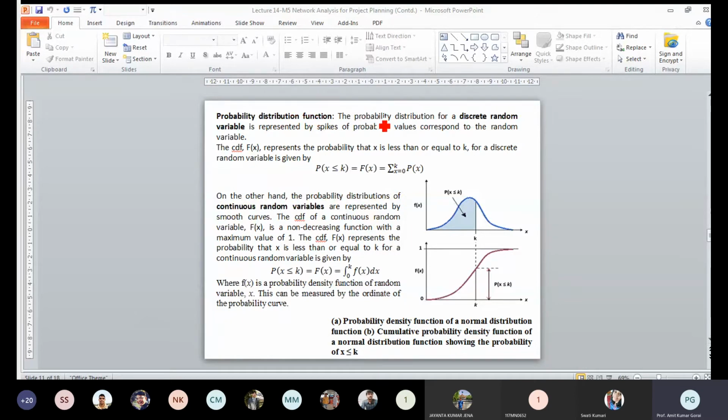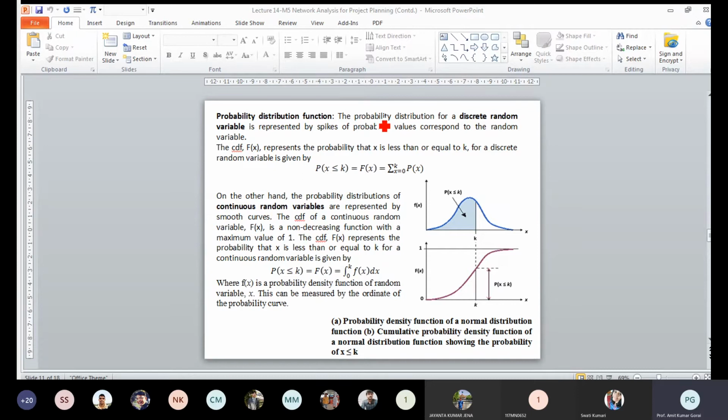Simply suppose you throw a dice, there are 6 values. The probability for getting a particular value we can calculate. What is the distribution function for getting a number? It is a discrete number, that means a discrete function. Either we can get 1, 2, 3, 4, with no in-between value. So this is not a continuous function.